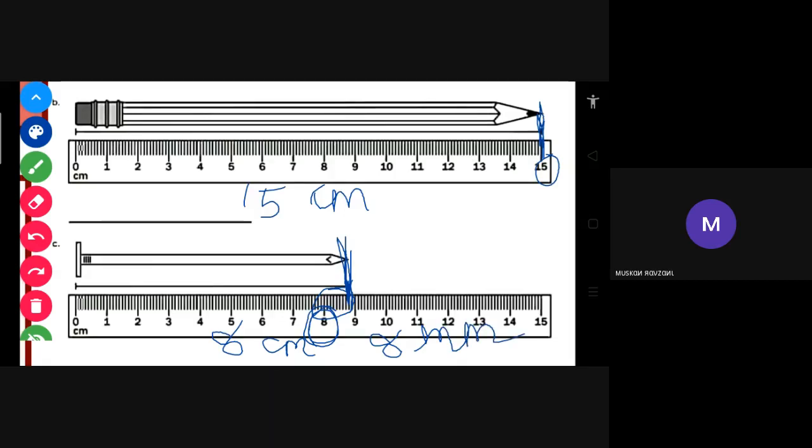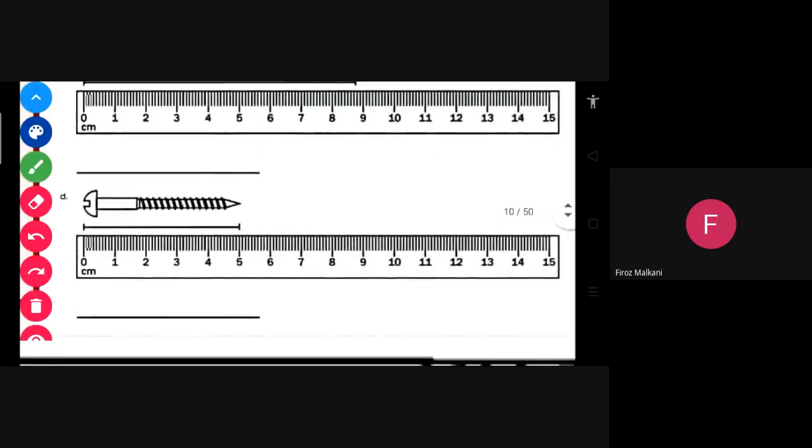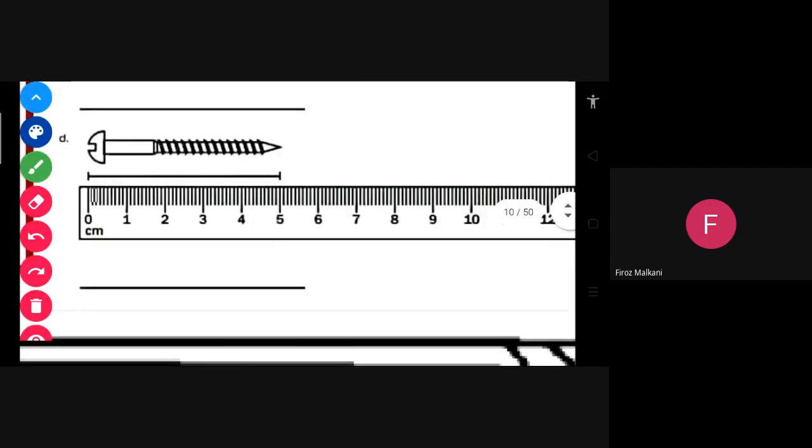No, ma'am. No doubt. And the other students? This one is also very easy. So who wants to say about this? Where it ends, that you do see.